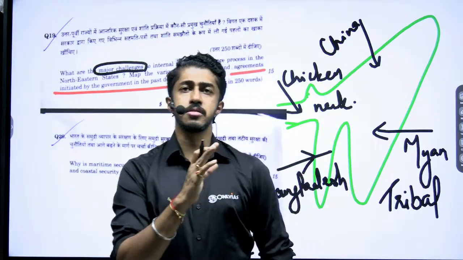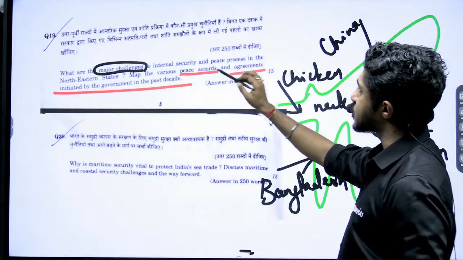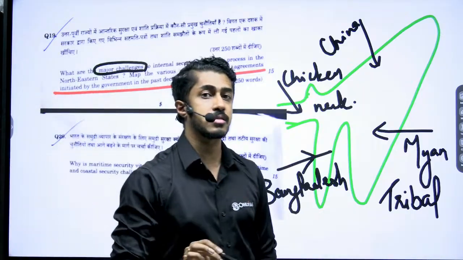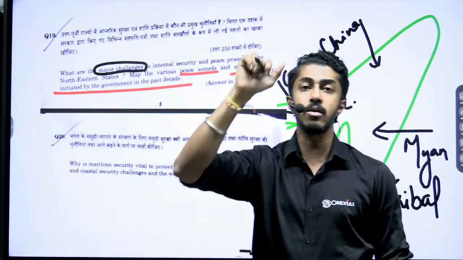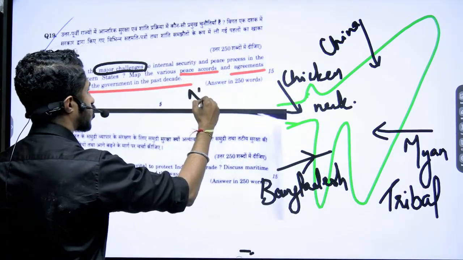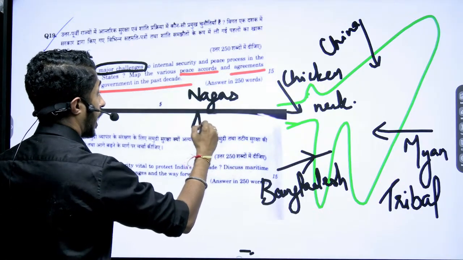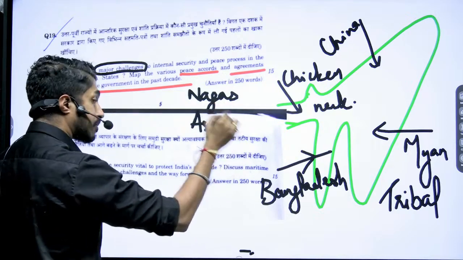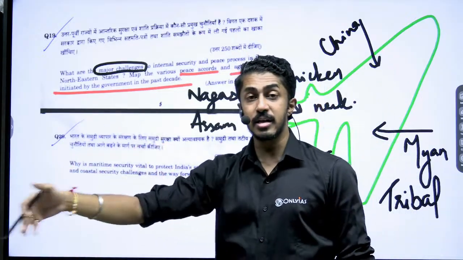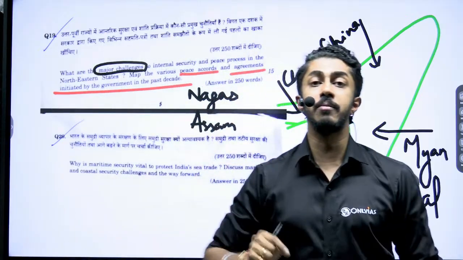So this is what it is. Getting the picture here. So first part is done. Then: map the various peace accords and agreements initiated by the government in the past decade. That is 2015 onwards. Generally, if you see, two major things only: one is to do with the Nagas, the other is the Assam Peace Accord. The Assam Peace Accord was actually signed in 1985, but its provisions are getting implemented now. Got the point?